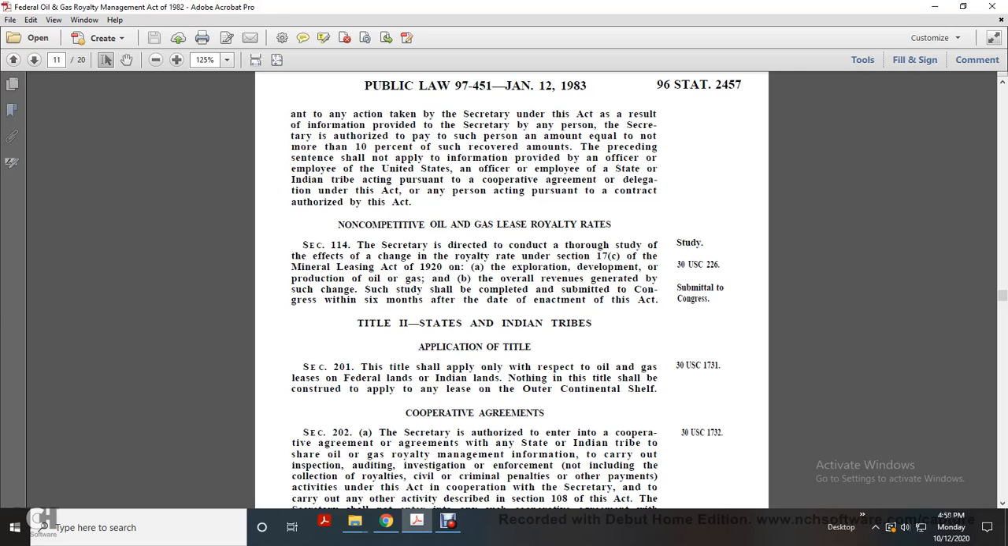All right, non-competitive oil and gas lease royalty rate. Section 114. The Secretary shall direct a study throughout the states of the effect of the change of the royalty rate under Section 17(c) of the Mineral Leasing Act of 1920 on exploration, development, and production of oil and gas, and on overall revenues generated by such change. Such studies shall be completed and submitted to the Congress within 6 months after the date of the enactment of this act. And that was a study in Title 30 U.S. Code 226, submitted to the Congress. Title 2, States and Indian Tribes. I'm going to cut the tape there.